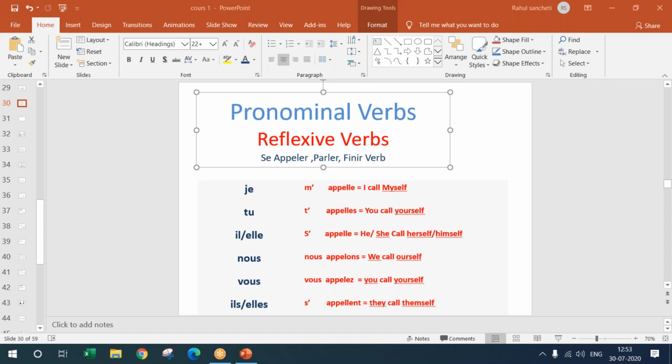When I say the same thing in an interrogative sentence, generally I reverse the form. So it is "comment, vous, appelez-vous." We have reversed the form. One vous goes before the verb, one vous goes after the verb. So we have reversed the order. "Comment vous appelez-vous" is how do you call yourself.